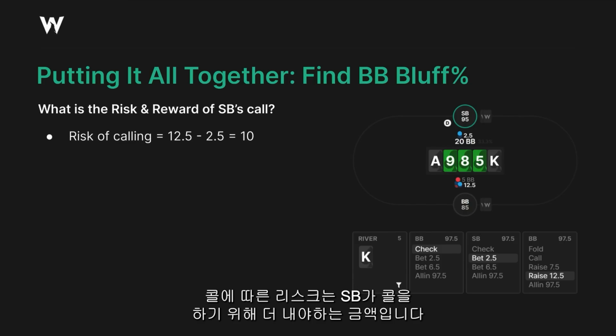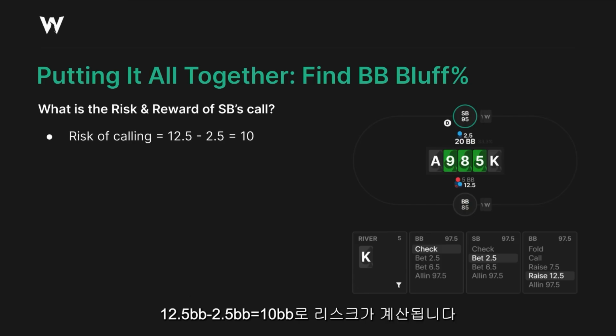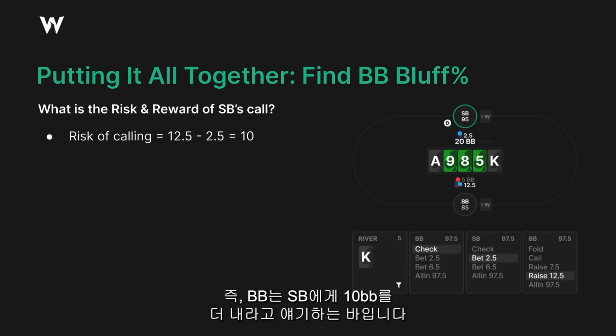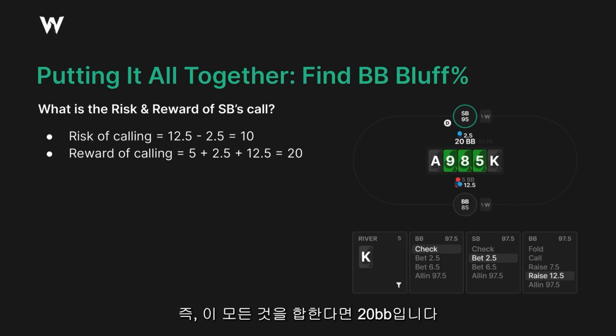So they've already put in 2.5. We've raised to 12.5, so 12.5 minus 2.5 equals 10. That's the risk. We're saying, hey, small blind, would you please put in another 10 chips? The reward, if they call us successfully, is that they'll gain the pot of 5 plus their previous bet, which is now a sunk cost, like they don't get this if they fold, of 2.5 plus our raise of 12.5. So it's all of these things together, and that adds up to 20.